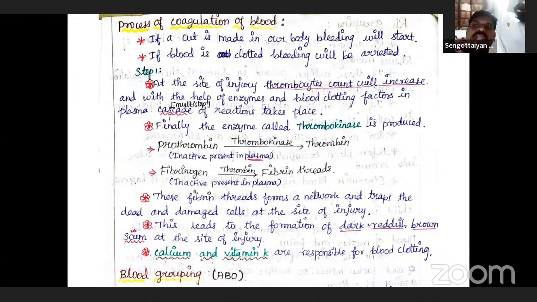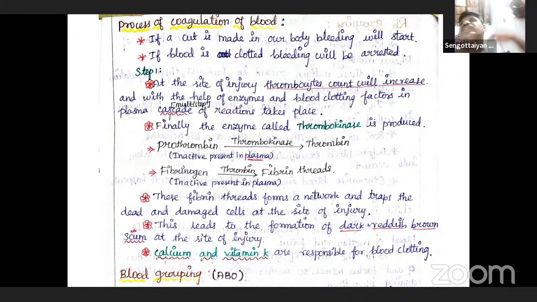The next one is the blood coagulation process, or blood clotting process. It is the clotting of blood at the site of injury to prevent hemorrhage from the damaged blood vessels.